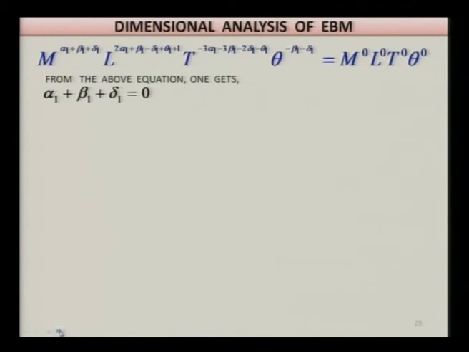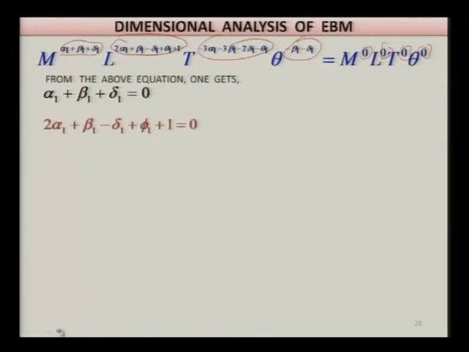alpha 1 plus beta 1 plus delta 1 is equal to 0, because you equate this particular power to this power, this power to this power, and this power to this 0, and again this power to this. So you will have 4 different equations and 4 different variables, so you can find the value of each variable.